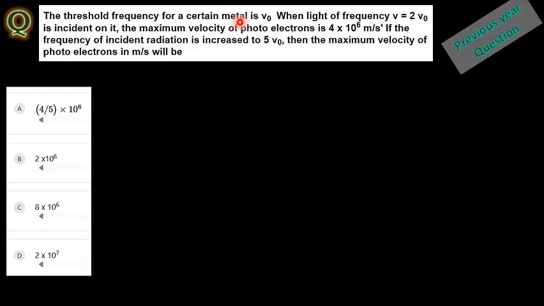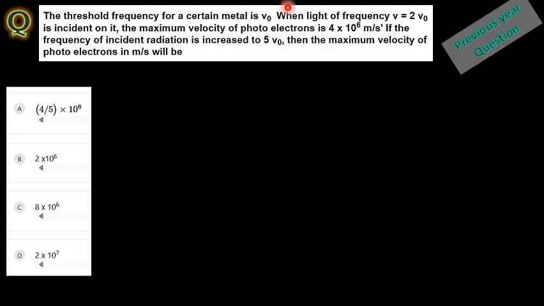For example, if 10 is more than enough for the electron to be emitted from the metal surface, then 10 is the threshold frequency. If you have 5, that is not sufficient. With only 10, that is the threshold level where you can emit the electron from the metal surface.